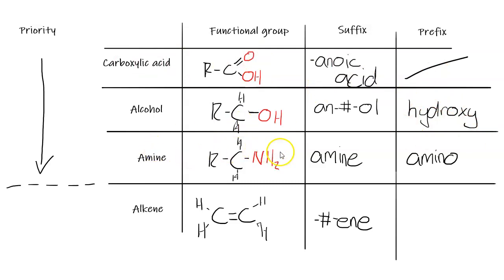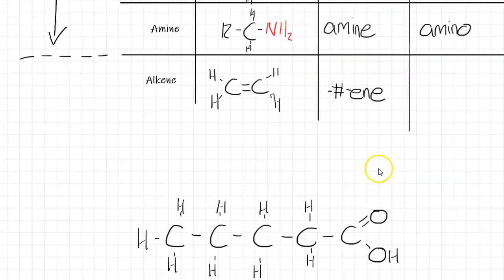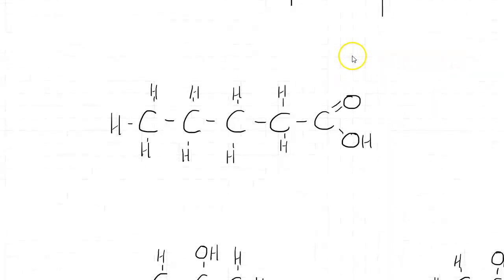Amines have the suffix amine and then the prefix amino. We'll look into that. And then for alkenes, you need to say the number that the double bond is coming from. In this case, you wouldn't because there's only one place that it could be. And then end with ene. So let's go through some examples of how to name these more complex organic compounds.